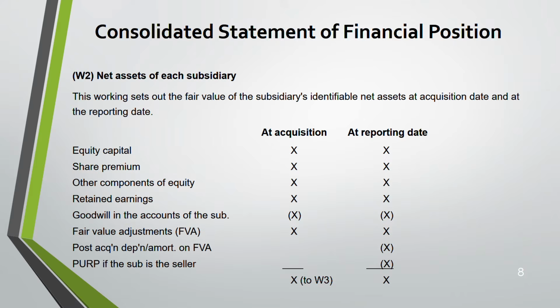Then you might ask me, if we only need it at acquisition for goodwill, why are we taking the reporting date also? There's a reason why. The change from the acquisition to the reporting date is known as post-acquisition profit, which you need for group reserves later on. That's why we are taking these 2 columns. So from working number 2, we are using it in 2 places. One, net asset at acquisition for your goodwill. Second, for your group retained earnings, the difference between acquisition and reporting date net assets.